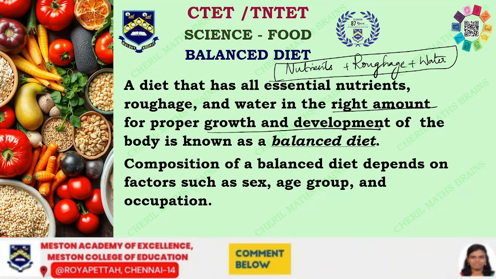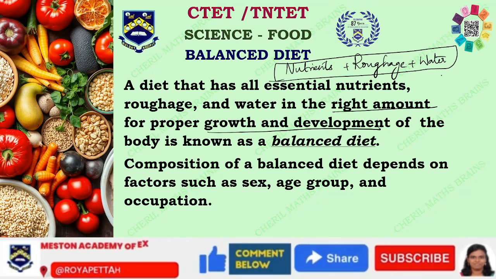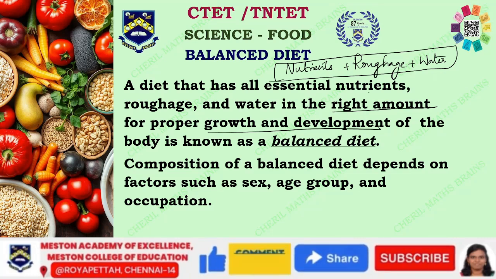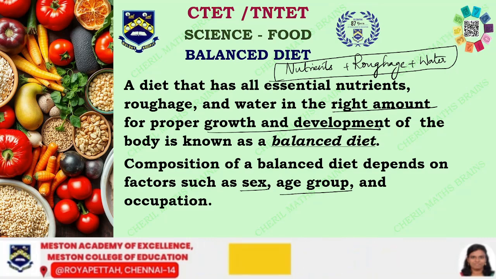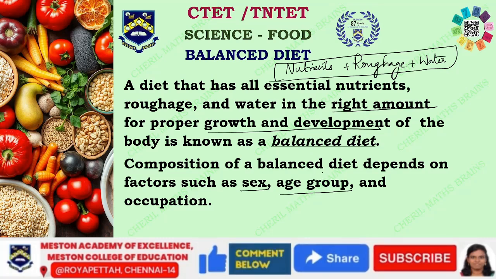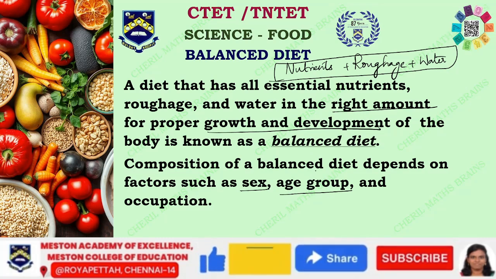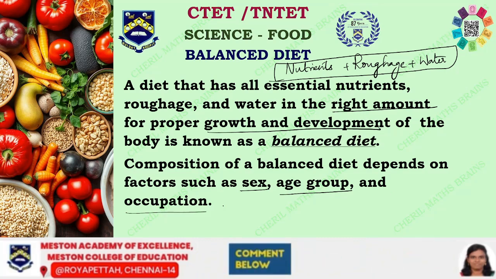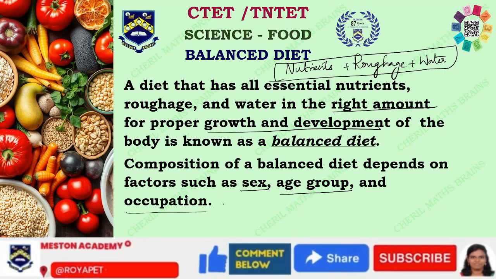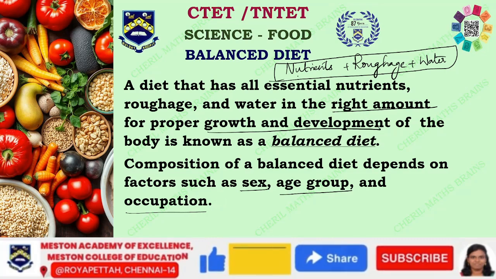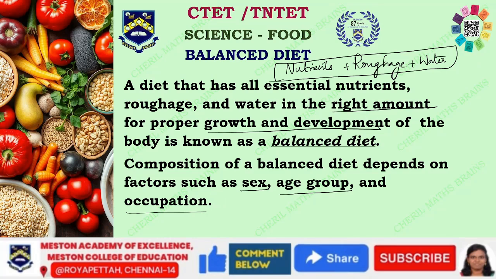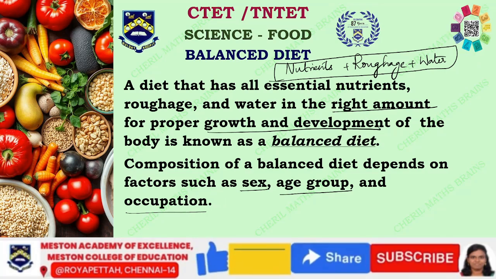Now we need to have all these three. Is the quantity of nutrients, roughage, and water the same for every single individual? No, it varies with a lot of factors such as sex, between a male and a female. The age group, in the sense that a small child will have all these in a different proportion when compared to a middle-aged person or an old person. Likewise, occupation: depending on the place we work, depending on the occupation we have, we will have to take these three in different proportions. So this is all about what a balanced diet is.